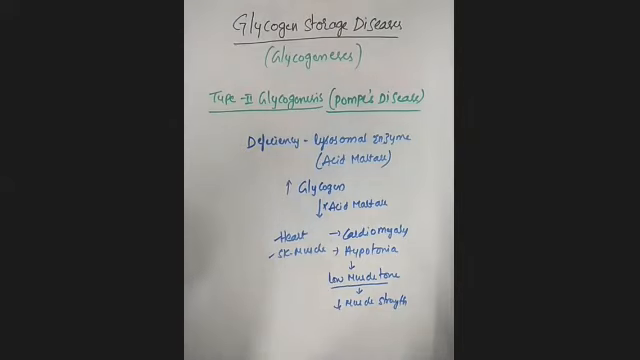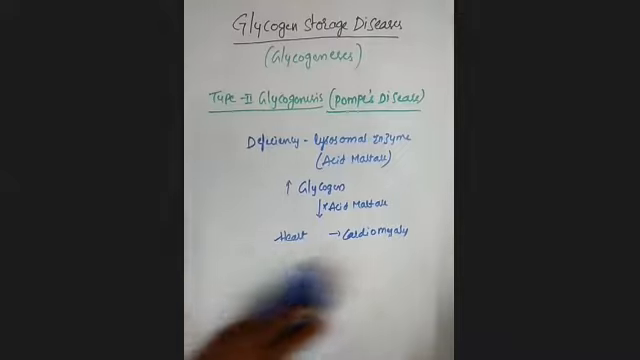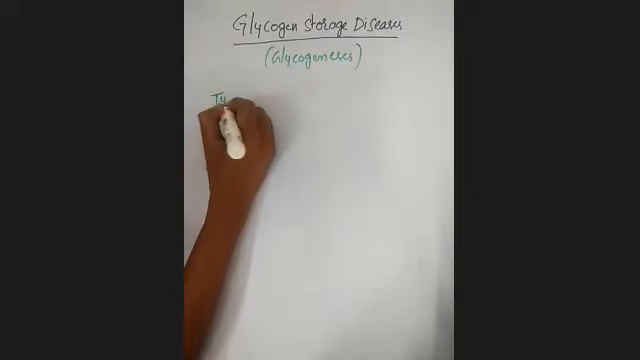So this is regarding type 2 glycogenosis. We also call it Pompe's disease. Next we'll see type 5. We are seeing only the prototype of glycogen storage diseases; we are not discussing everything here.